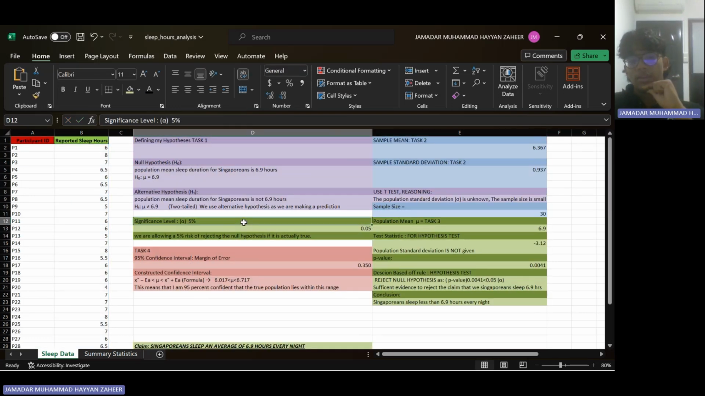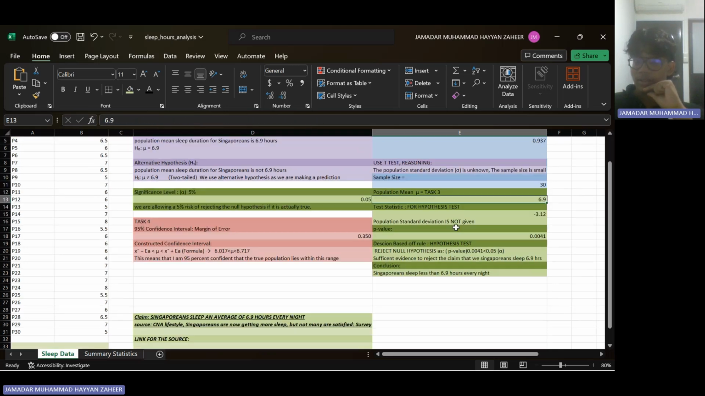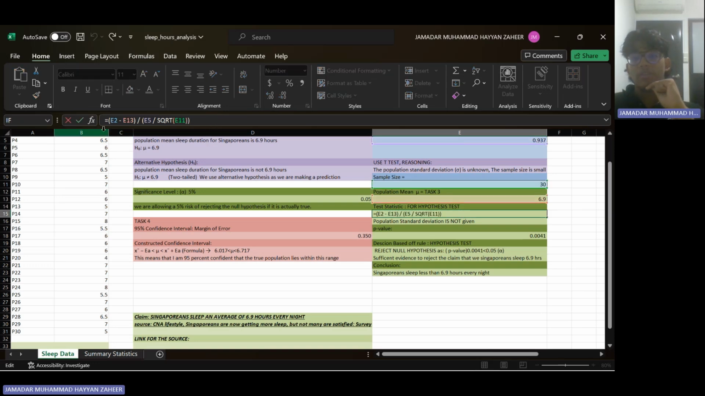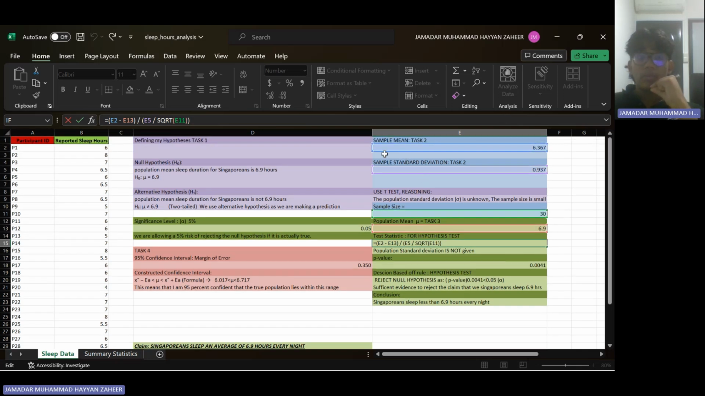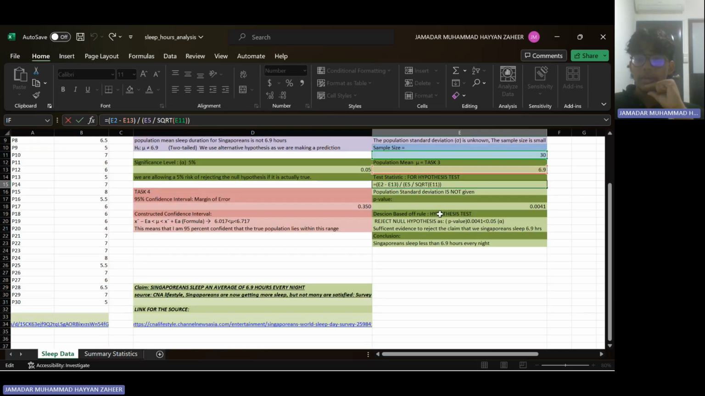Now, I use a significance level of 5%. This means that we are allowing a 5% risk of rejecting the null hypothesis if it's actually true. My population mean, as given before, is 6.9 hours, and now I'll be showing you how I get my test statistic. This is a very basic formula, equals E2, which is my sample mean, minus E13, which is my population mean, divided by E5, which is my sample standard deviation, divided by square root of E11, which is my sample size. Now, let's carry on.